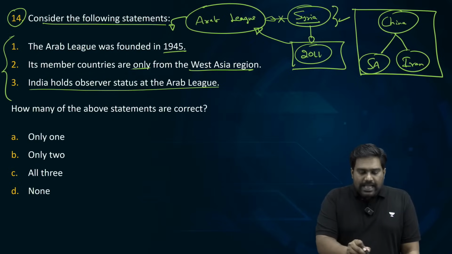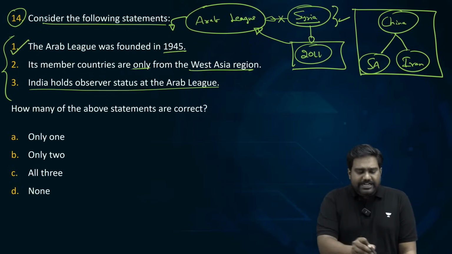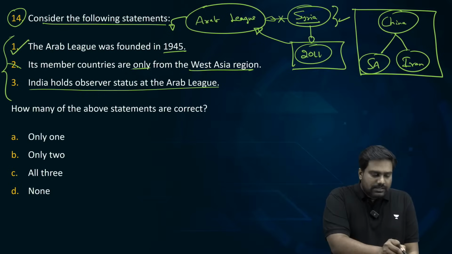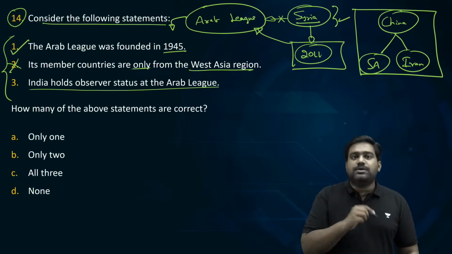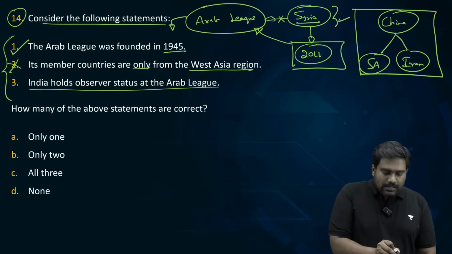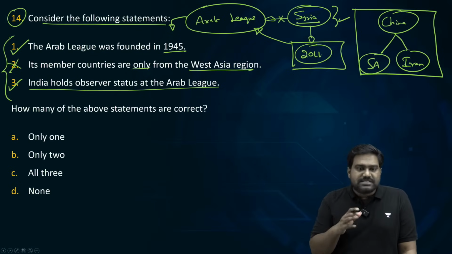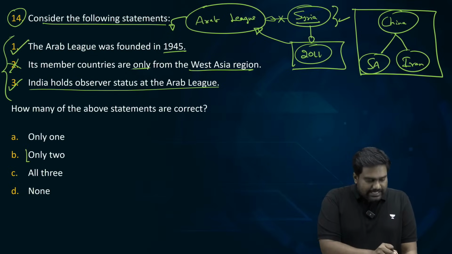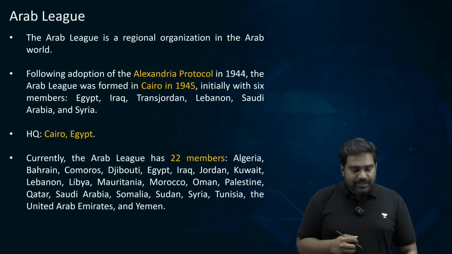So let's look at the statements one by one, and then I'll show you which are the other member countries as well. Arab League was founded in 1945. This statement is correct. Its members are only from West Asia. This statement is wrong. The members are not just from West Asia. I'll show you the map. You'll understand which other countries are part of the organization. India holds observer status. Yes, India does have observer status at Arab League. So what's the right answer? Only two statements. Option B is the correct answer.